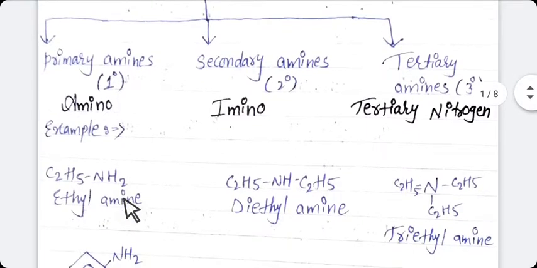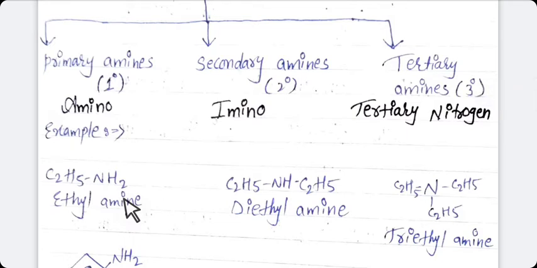For example, as you have seen in this example, C2H5NH2. NH3 will be NH2 and in place of one hydrogen atom there is alkyl group and the name of this alkyl group is ethyl. So it is RNH2. Primary amine means R, this is your R means C2H5, and NH2. RNH2 primary amine. Here one hydrogen atom is replaced by alkyl group.